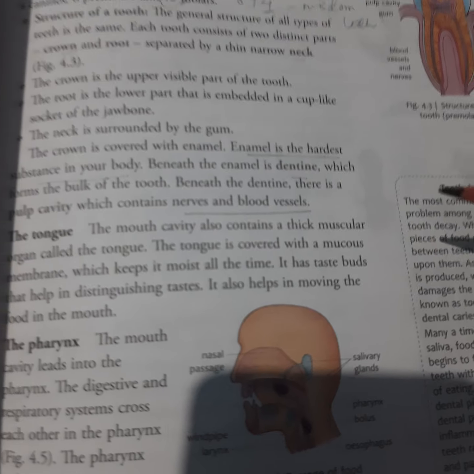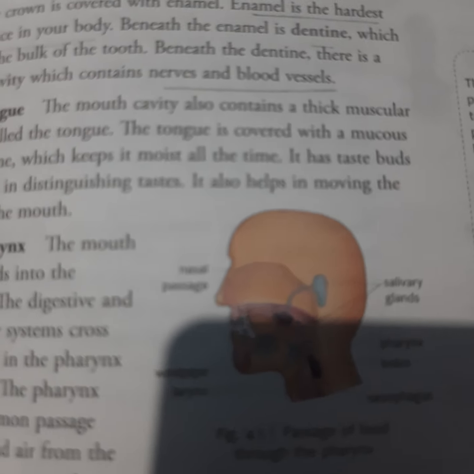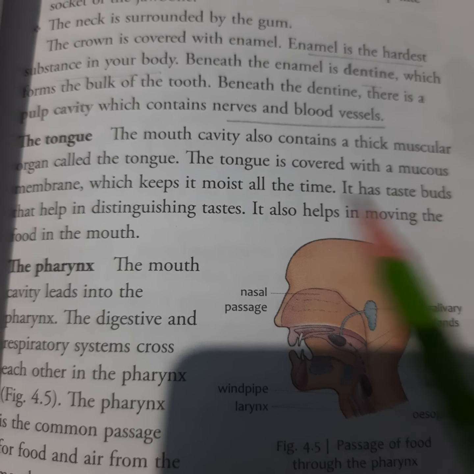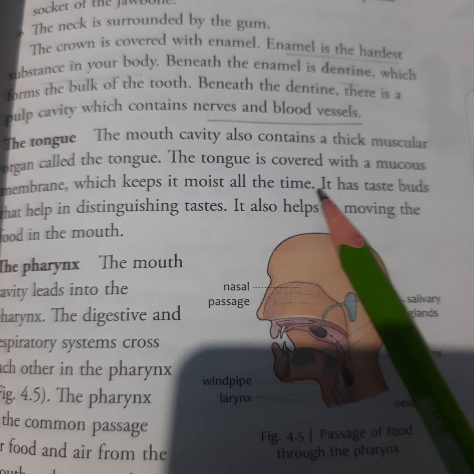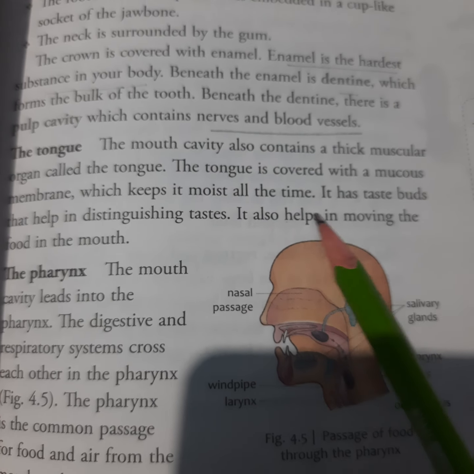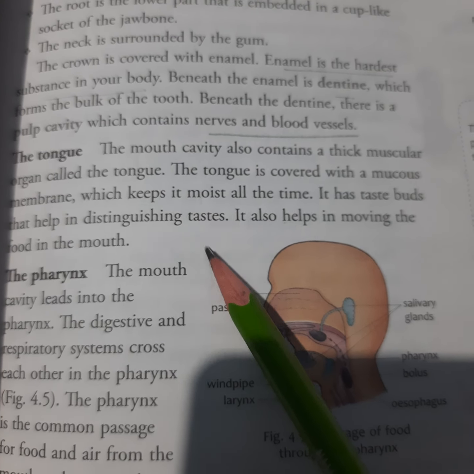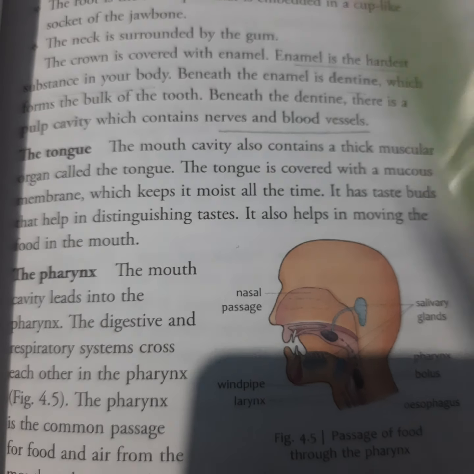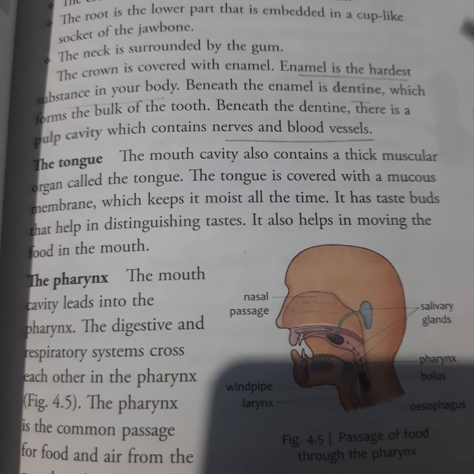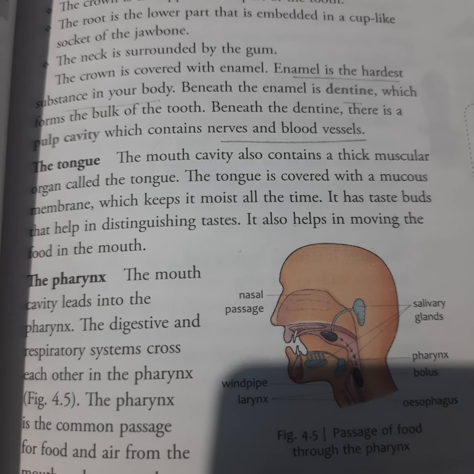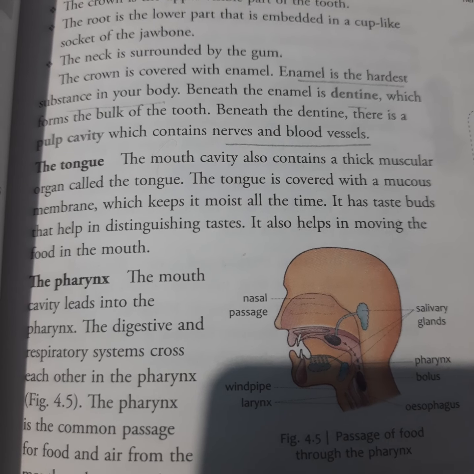So next is the tongue. How does the tongue help in digestion? The mouth cavity also contains a thick muscular organ called the tongue. The tongue is covered with a mucous membrane which helps keep it moist all the time. It has taste buds and helps in distinguishing taste. It also helps in moving the food in the mouth. The tongue has different taste buds, so that you can know sweet, sour, bitter, or chili, whatever.